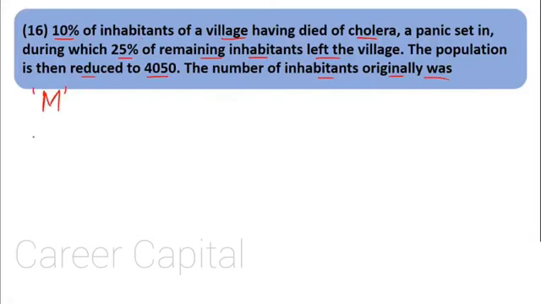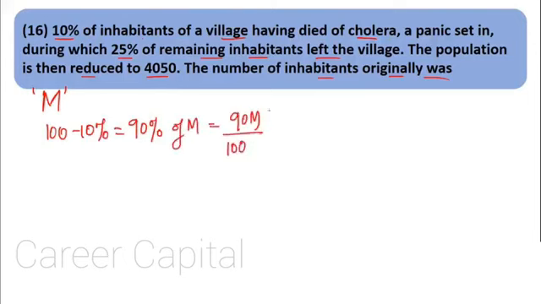10% died of cholera. So how many remain? 100 minus 10%, so 90% remain, that is 90% of M. So the population that remained was 90M upon 100. Now what have they given? Out of the remaining, that is out of this 90M upon 100, 25% left the village.